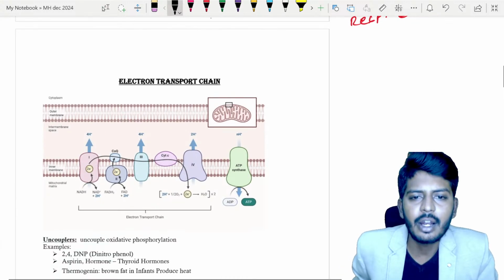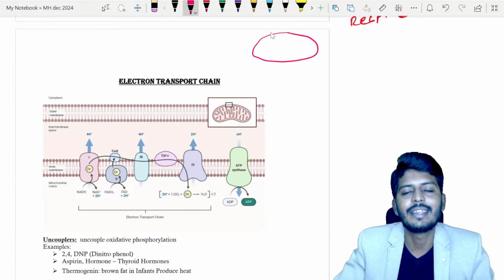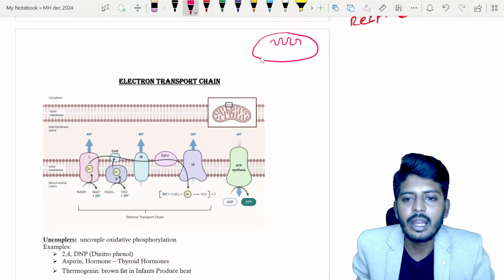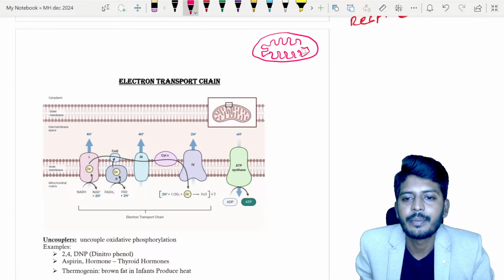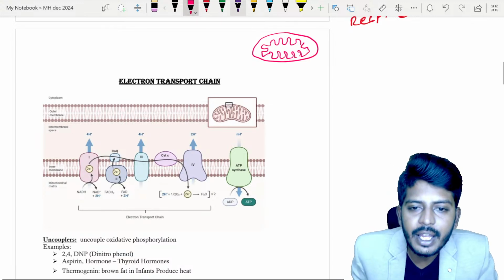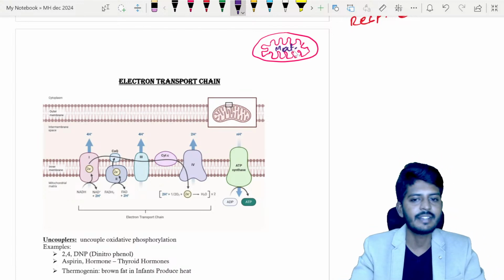So to understand the electron transport chain, my dear students, in a cell we will have mitochondria. Mitochondria has two layers, an outer layer and an inner layer. Inside of the inner layer we have the matrix.